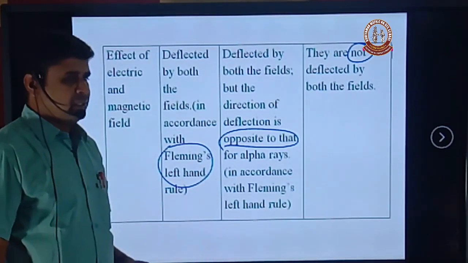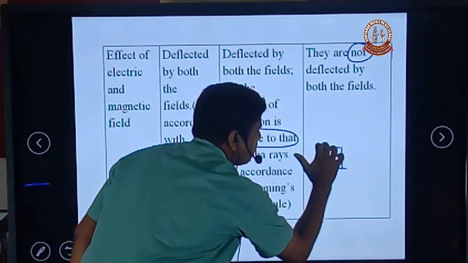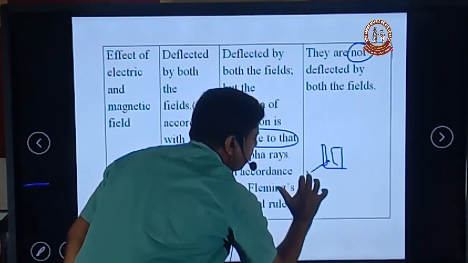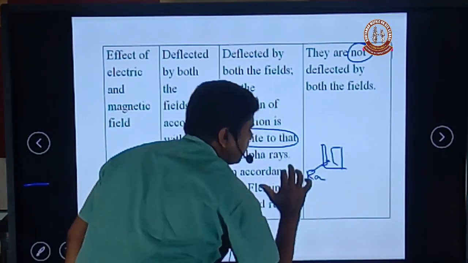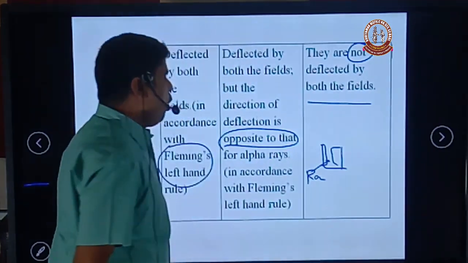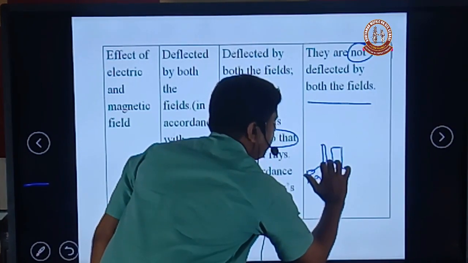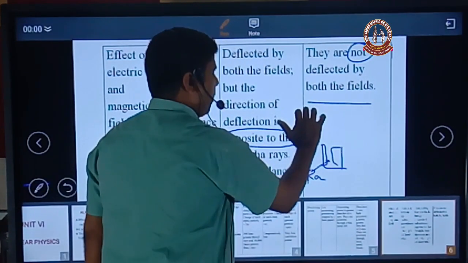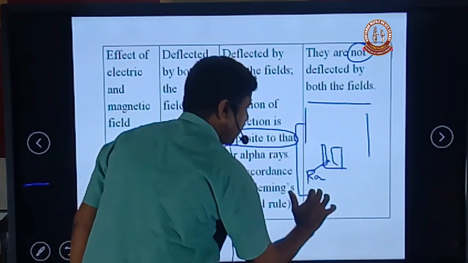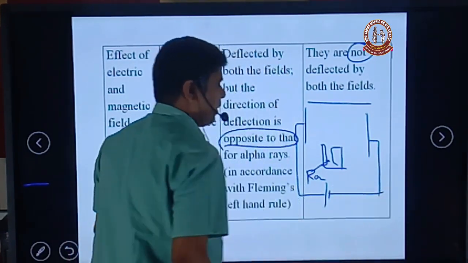A small experiment. Now we take a lead block. A radioactive element like radon or radium is placed in the lead block. The block has a narrow opening. A photographic plate is placed in the direction of the opening of the block. Now we take two metal plates connected to a battery.